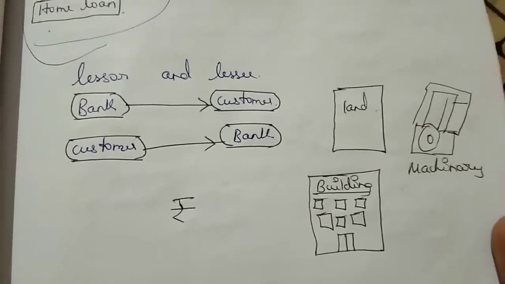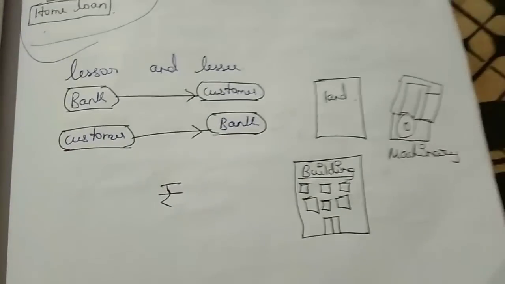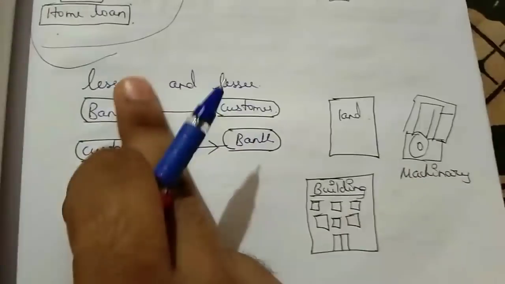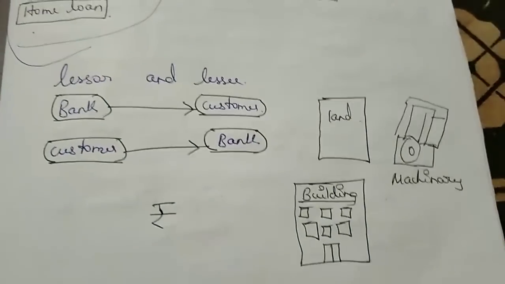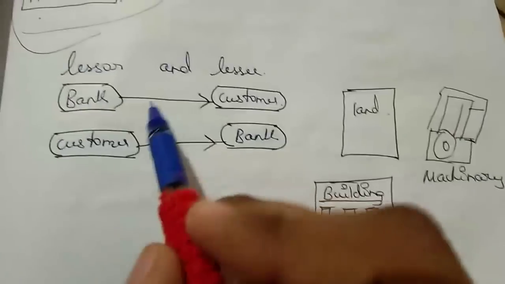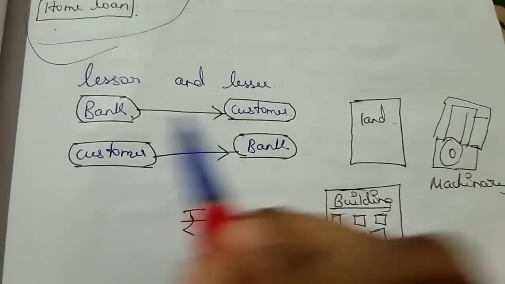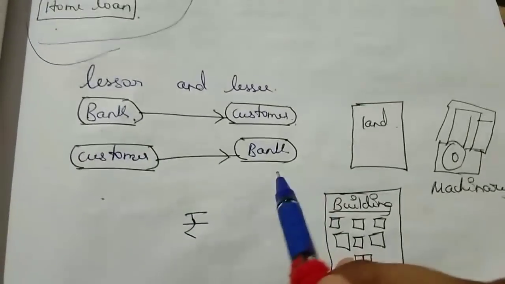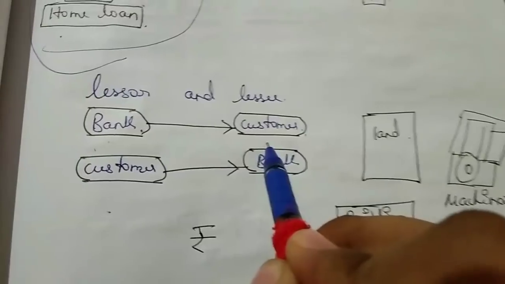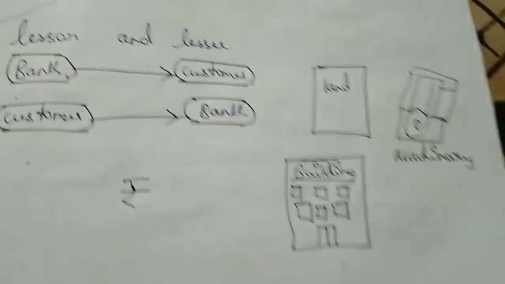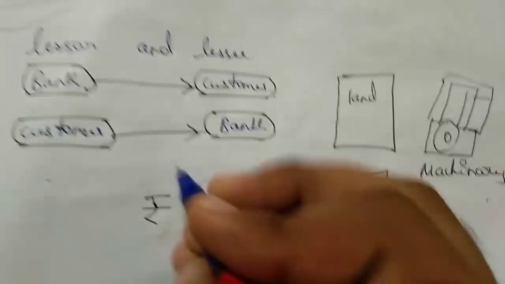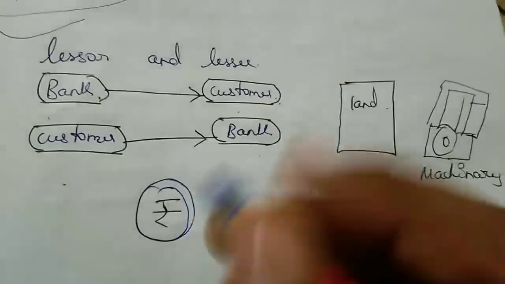So guys, come to the first item of IFS. You have learned lessor and lessee, and I have also explained it. Here it is bank and customer, customer and bank. The bank can lend land, machinery or a building for leasing, and they will get paid monthly.